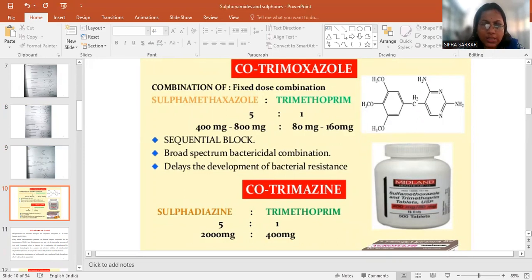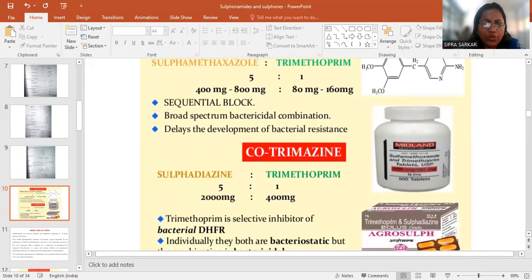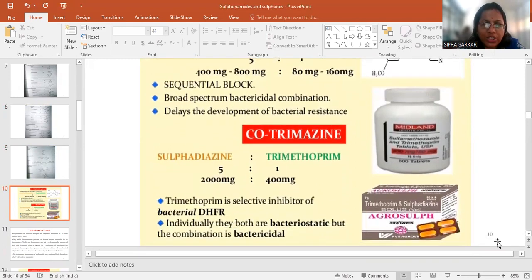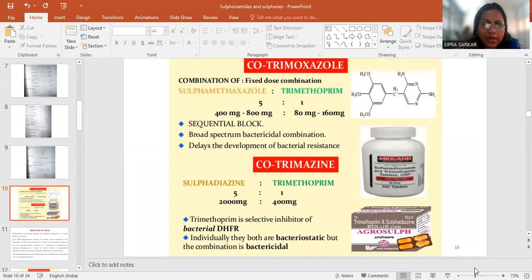There is also cotrimazine, another combination of sulfadiazine and trimethoprim. Trimethoprim is a selective inhibitor of bacterial DHFR, the dihydrofolate reductase enzyme. Individually they are both bacteriostatic and the combination is bactericidal, so they kill the growth of the bacteria.